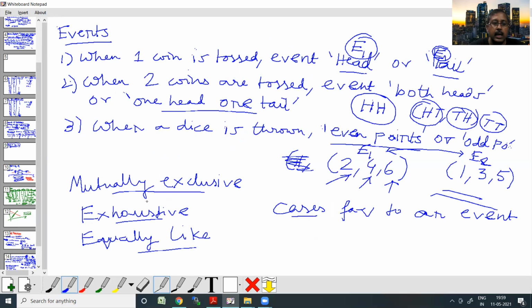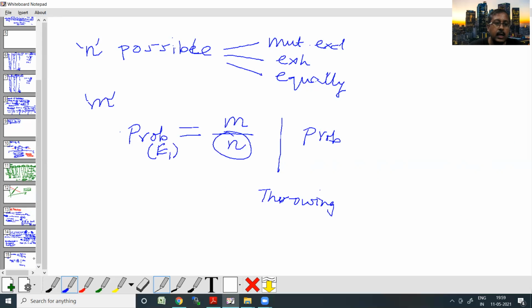Now, what is the number of outcomes which are favorable? Obviously 1, 3 and 5. So m is 3. Three possible outcomes are favorable to the event E2, and those are 1, 3 and 5.